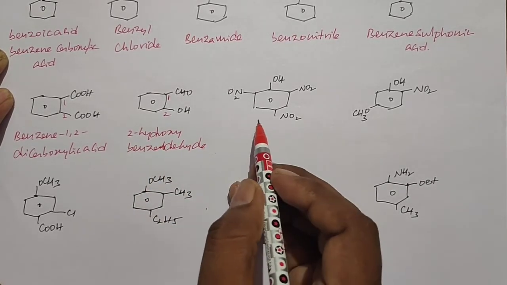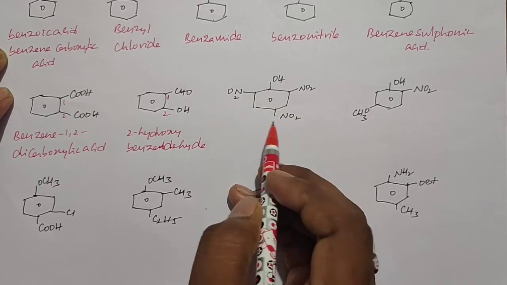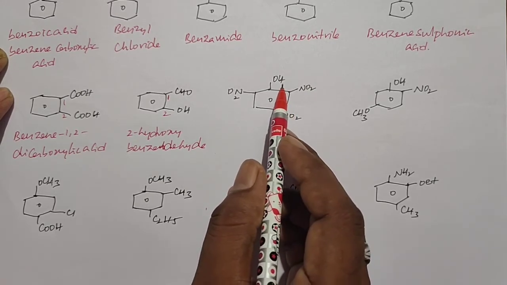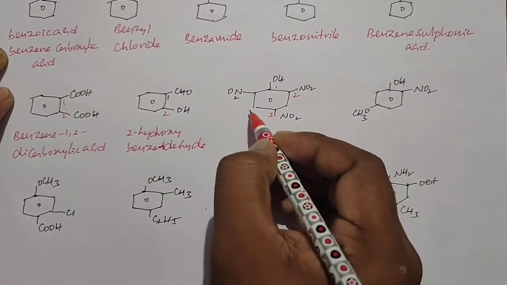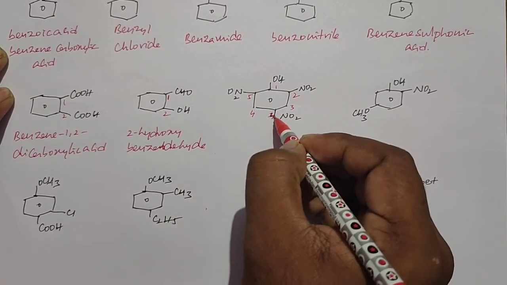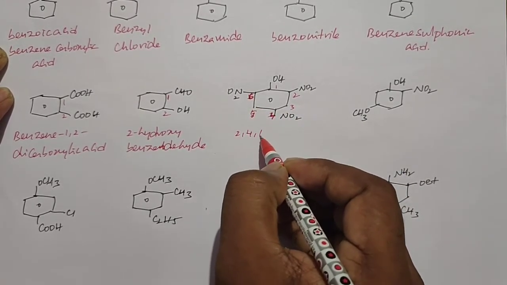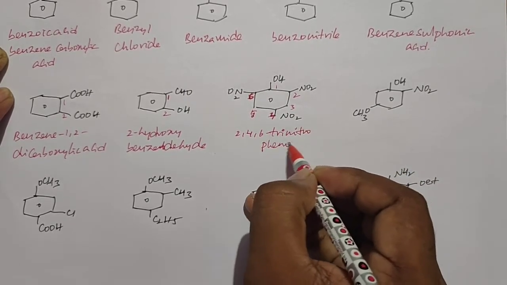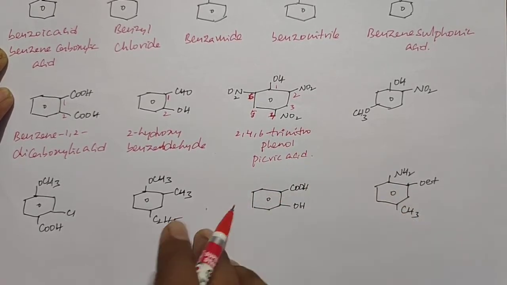When you go for the next one, here the benzene ring attached to the OH group, and at the same time 3 NO2 groups are present. Based on the order of priority, OH has more priority than the NO2 group, so we start numbering from OH onwards, 1, 2, 3, 4, 5, 6. Then the name of the compound is 2,4,6-trinitrophenol. It is also called picric acid.